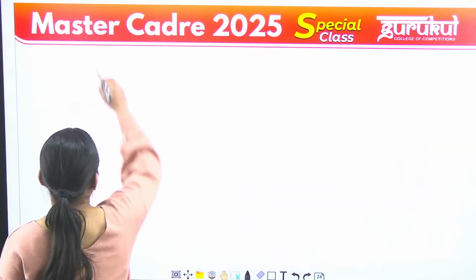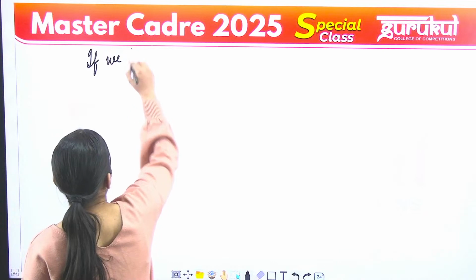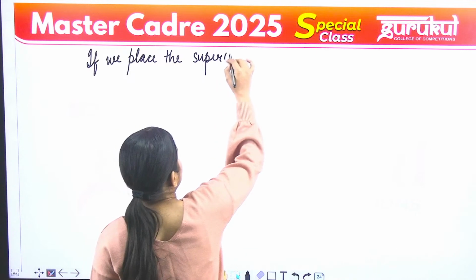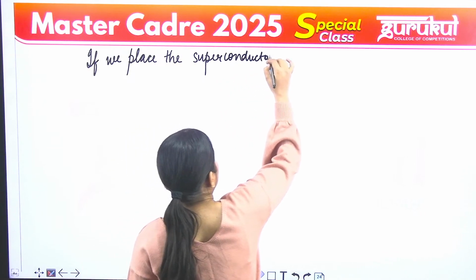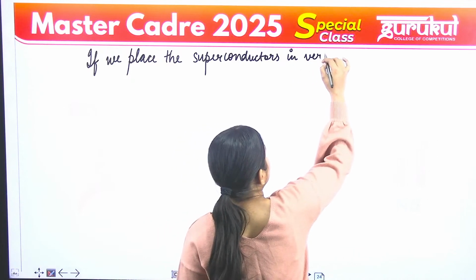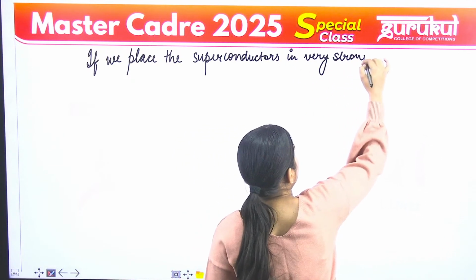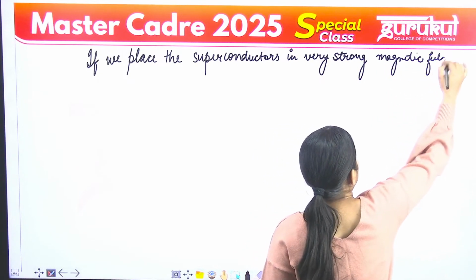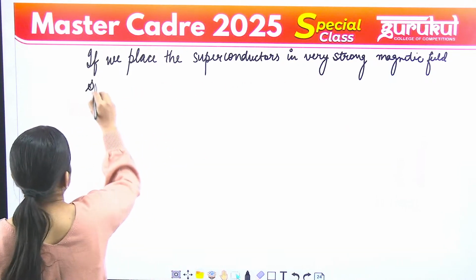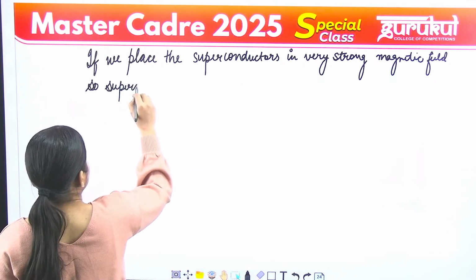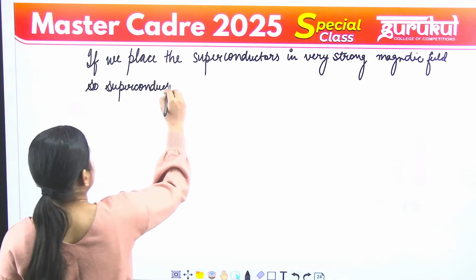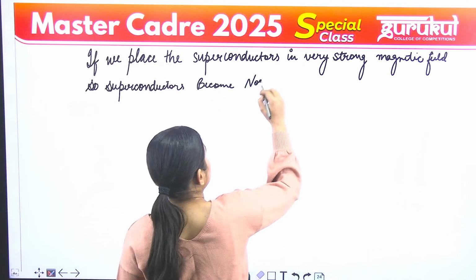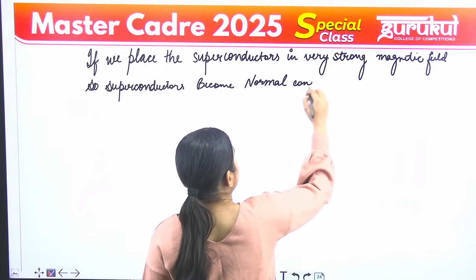If we place superconductors in a very strong magnetic field, superconductors become normal conductors.